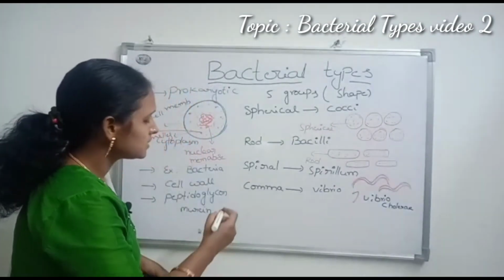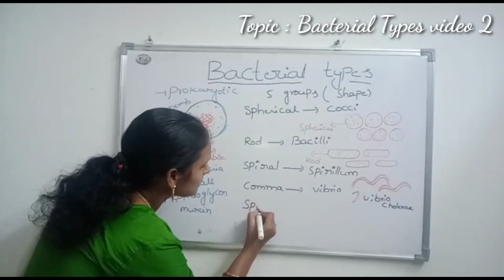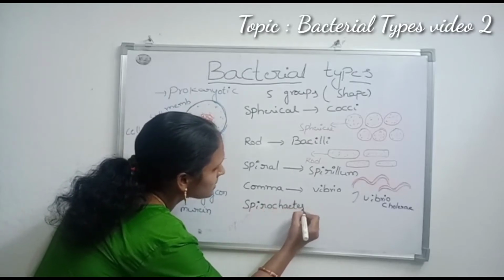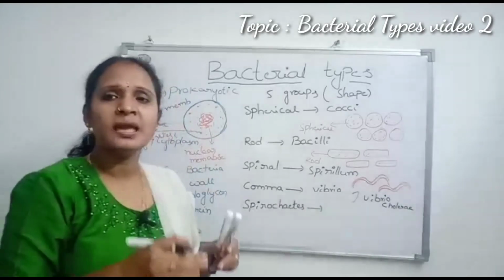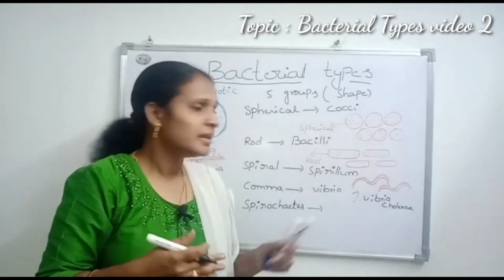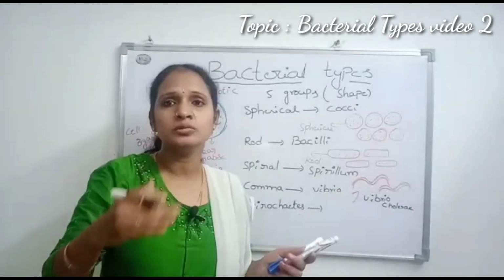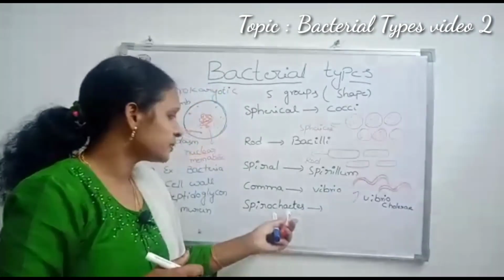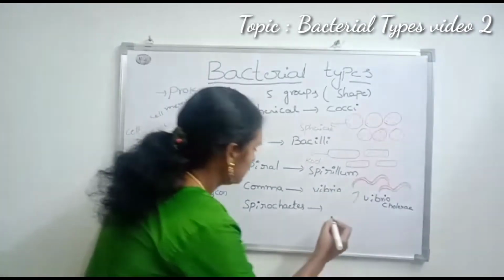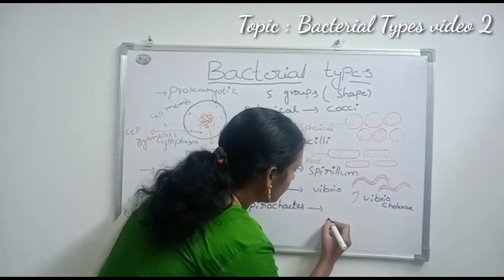And the next one is the spirochetes. Spirochetes also appear like a spring shape, but they have more twists. In spiral shapes they have one or two twists, but spirochetes have more twists.